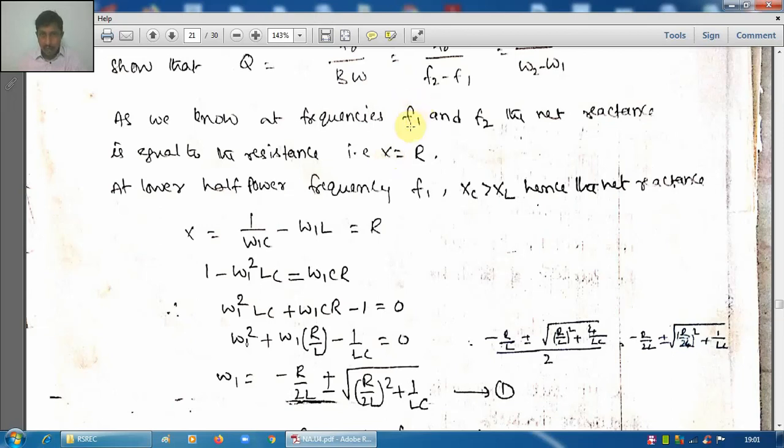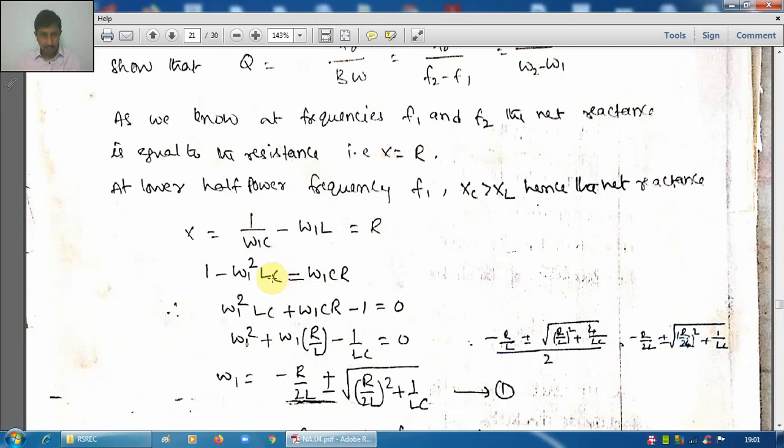At F1, that means frequency lower than resonant frequency, X is capacitive in nature. We have already seen that in the variation plot. For frequencies below resonant frequency, X is capacitive, so net reactance X will be Xc minus XL, as Xc is dominating. That is 1 by omega C minus omega L. So X equal to R.